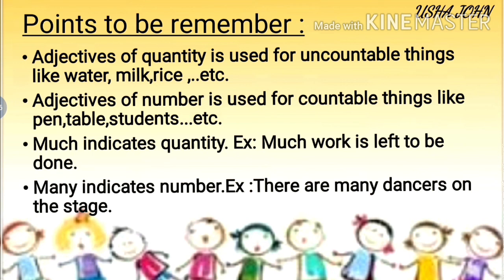Example, much work is left to be done. Many indicates number. Example, there are many dancers on the stage. Here the word many is an adjective of number.